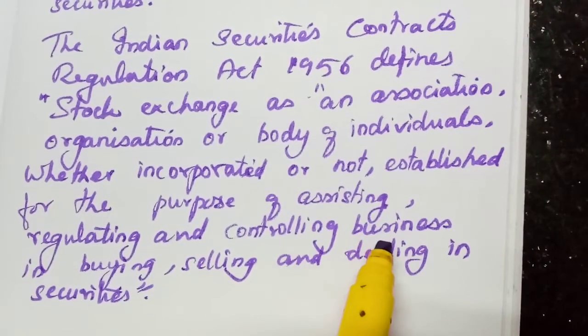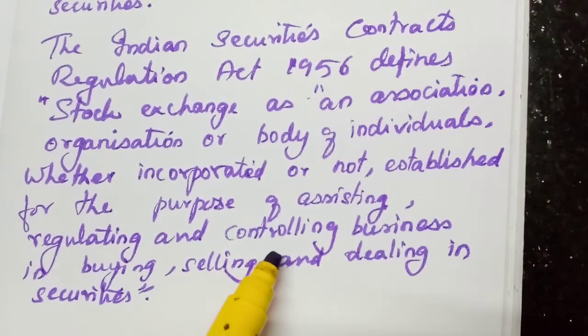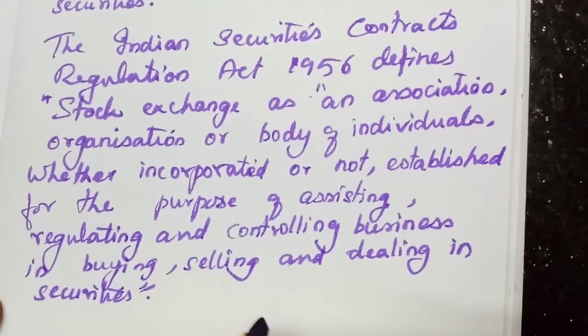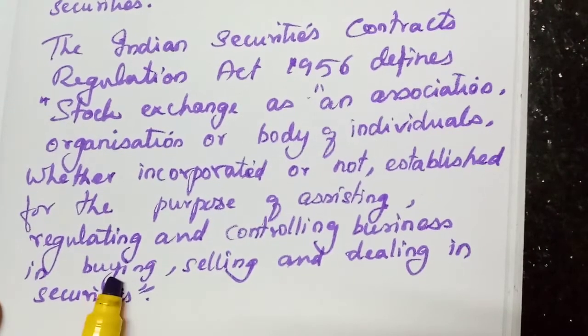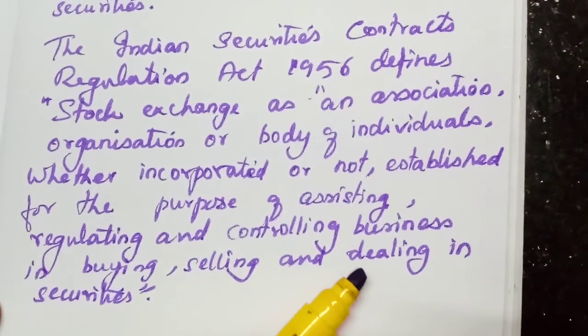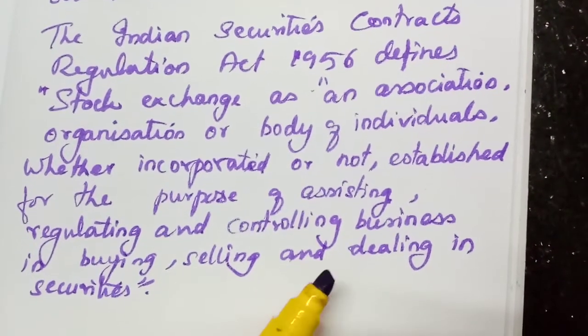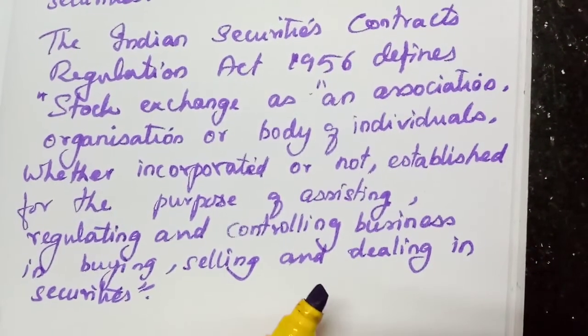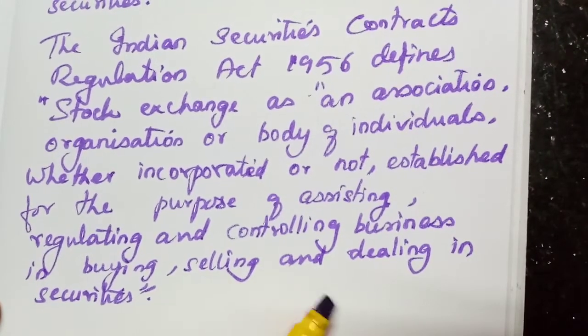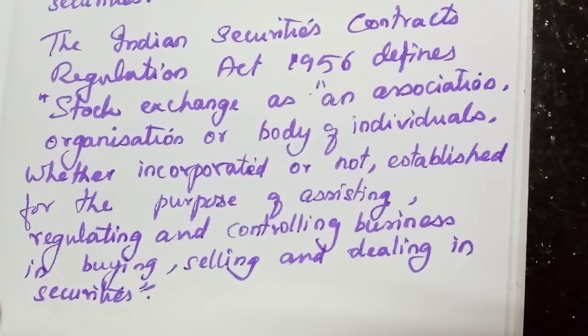What are they controlling? The business, all the transactions of that business. Buying will be done, selling will be done, some will be dealing in securities. The brokers will help the buyers and sellers to purchase or sell their securities. So that is dealing in securities.